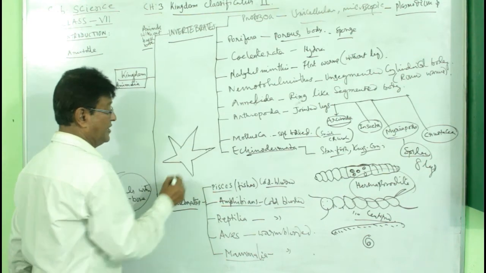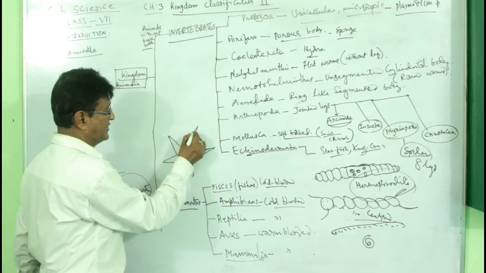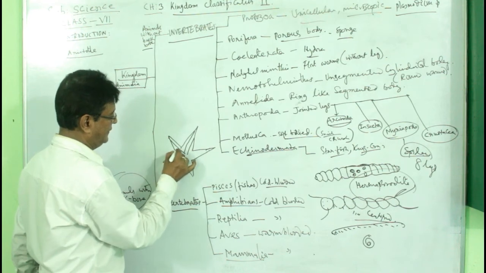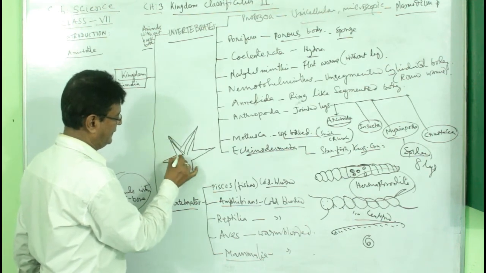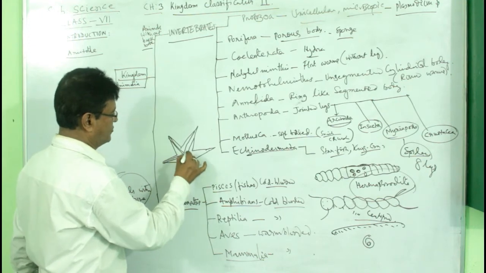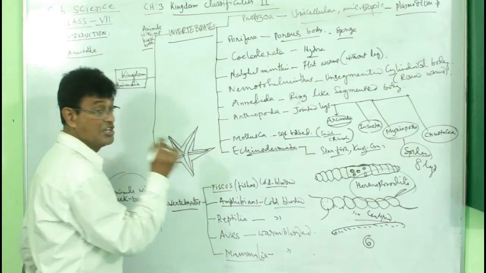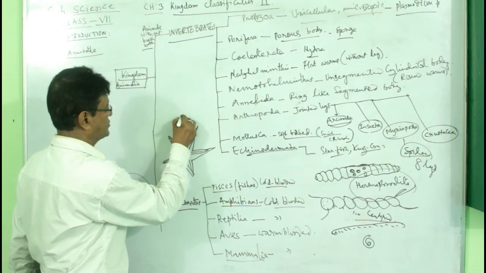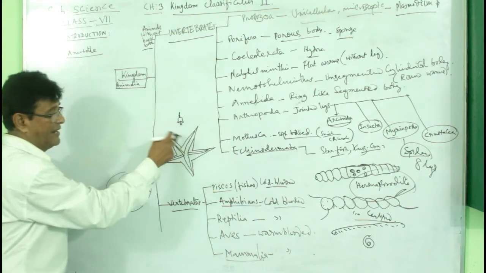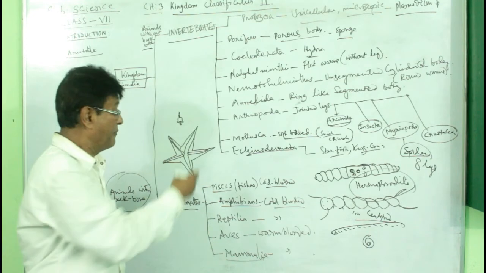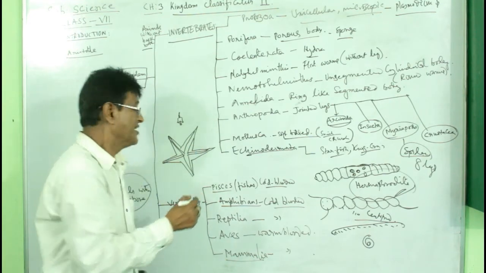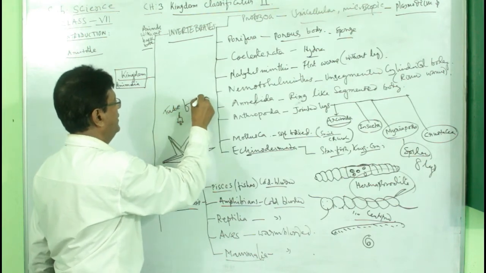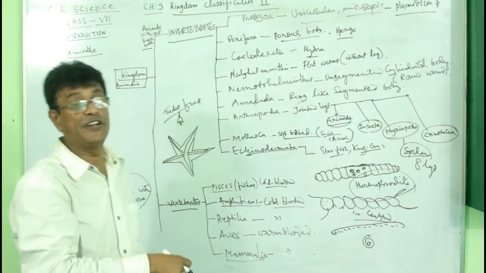This is a star-like structure. And if you just see, on the other side there are grooves. In these grooves, small bell-like structures are present. You might not get this in a book, but just follow it, I'm giving you a guarantee. Many bell-like structures are arranged there. These are known as tube feet. Tube foot is the singular and tube feet is the plural.